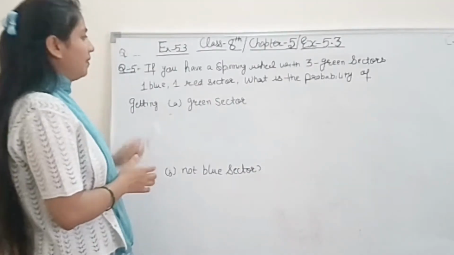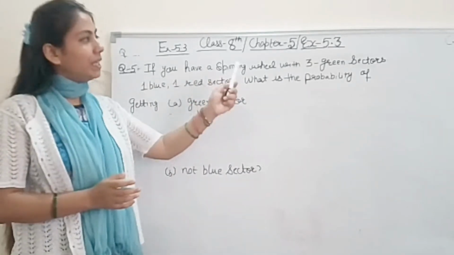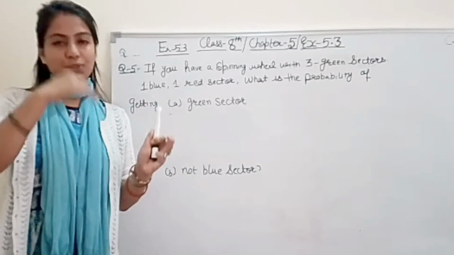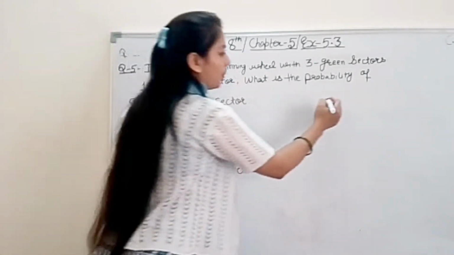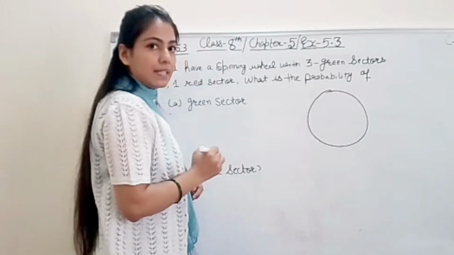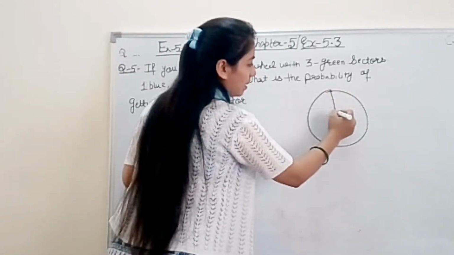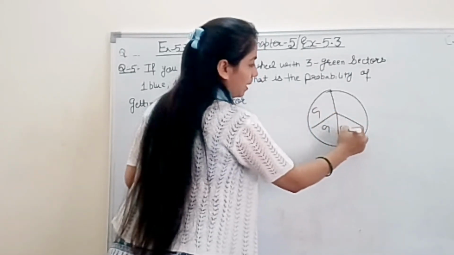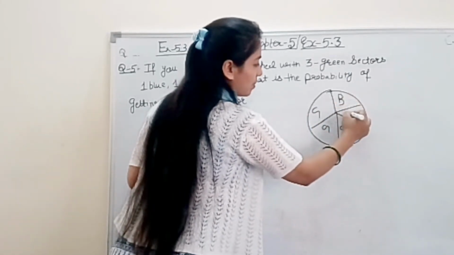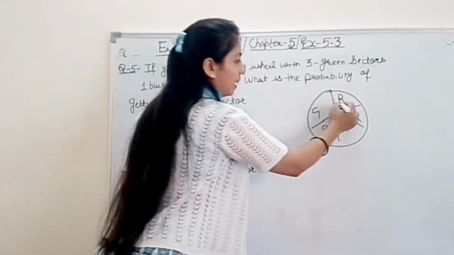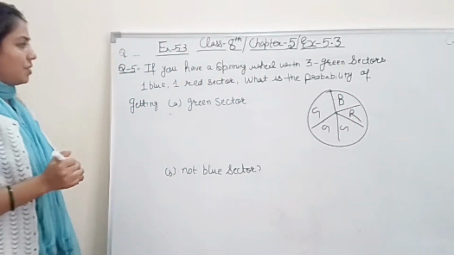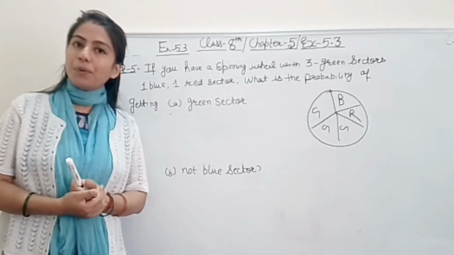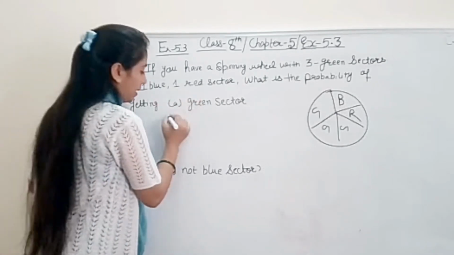If you have a spinning wheel with 3 green sectors, 1 blue sector and 1 red sector. You know student, we have done question number 1 and 2 on the spinning of a wheel. ठीक है, suppose one wheel you are having, इसमें 1, 2, 3 green, green, green and 2 sectors, one is of blue and one is of red. Right? So, what is the question? What is the probability for getting a green sector?